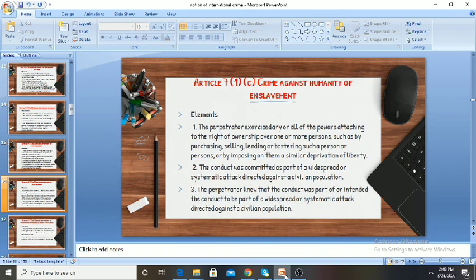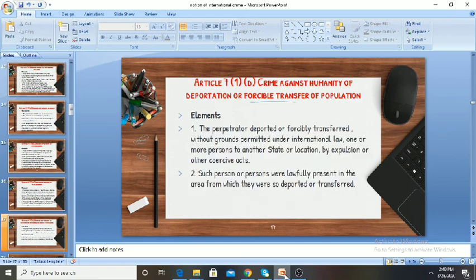Article 7, Clause 1, Clause C provides the crime against humanity of enslavement. Now, as per the elements, the perpetrator should exercise any or all of the powers attaching to the right of ownership over one or more persons, such as by purchasing, selling, lending, or bartering such a person or persons, or by imposing on them a similar deprivation of liberty. The conduct should have been committed as a part of a widespread or systematic attack directed against the civilian population. The perpetrator should know that the conduct was a part of, or intended the conduct to be a part of, a widespread or systematic attack directed against the civilian population.